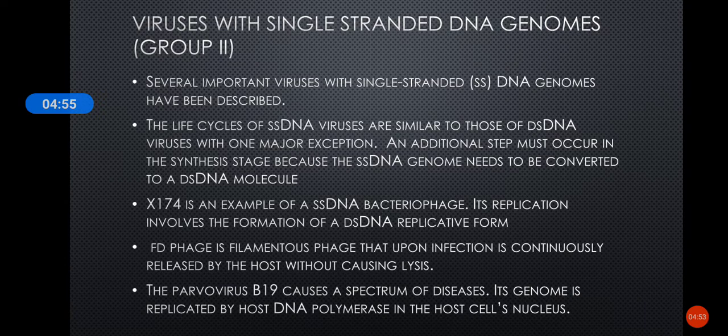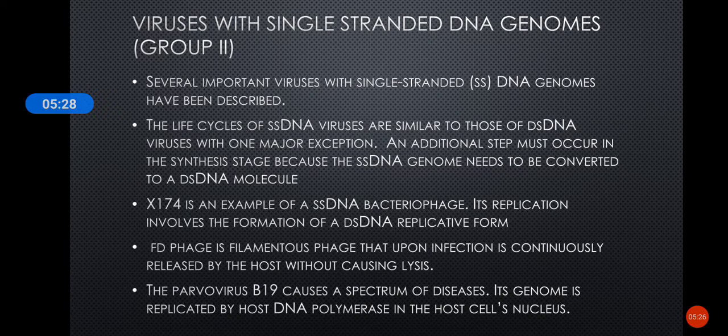For either transcription or genome replication to occur, the phage DNA must be converted into a double-stranded replicative form, or RF form. This is catalyzed by the host DNA polymerase. Once the RF is formed, this RF directs the synthesis of more RF copies and more plus strand DNA, both by rolling circle replication.